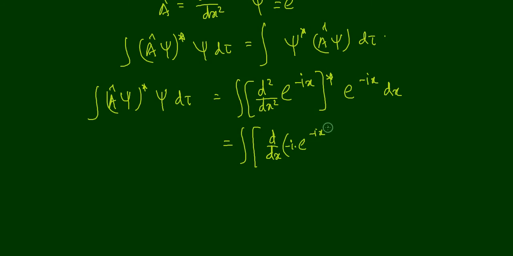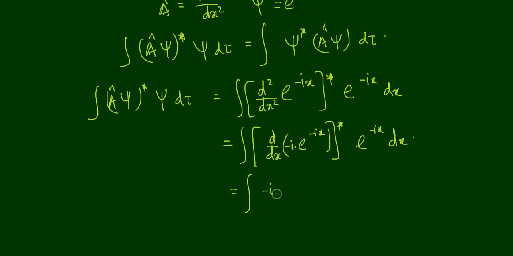Then we have the integral of d by dx of (minus i e raised to minus ix), star, times e raised to minus ix dx. We can take minus i out of the differential sign because it is a constant. So minus i into d by dx of e raised to minus ix is equal to minus i e raised to minus ix.